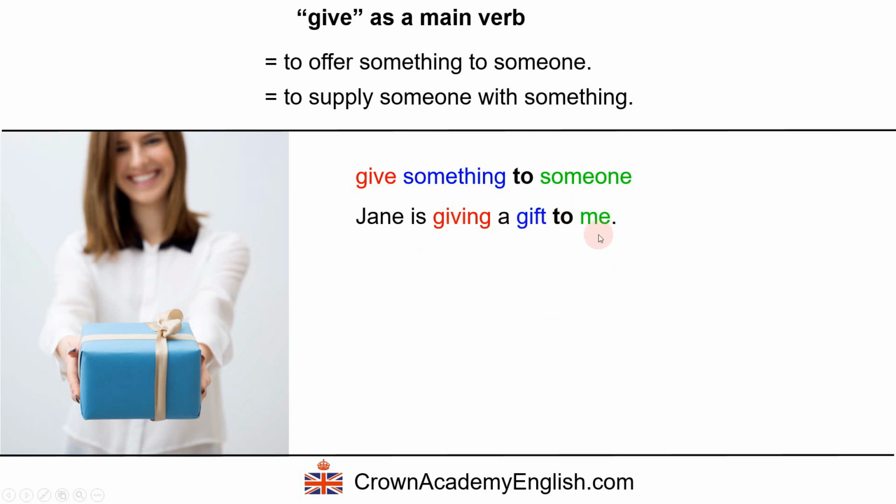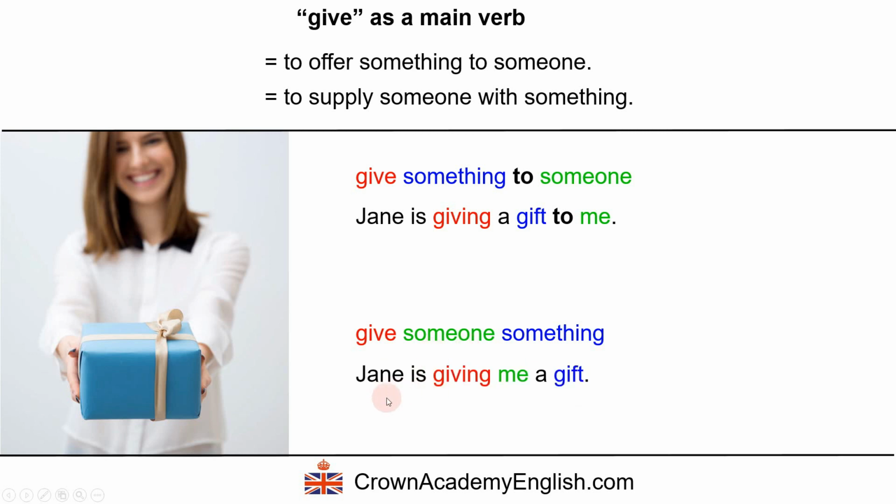Something to someone. And here is the form number 2. And notice that the order is different here. We have give, the direct object is here, and this is the indirect object. The person to whom we are giving the thing. So we can also say, Jane is giving me a gift. And the meaning of this and this is exactly the same. Okay, so you have 2 choices. Okay?